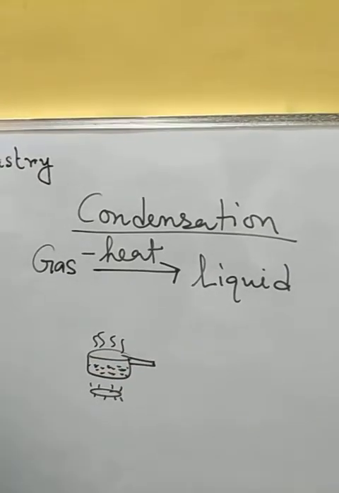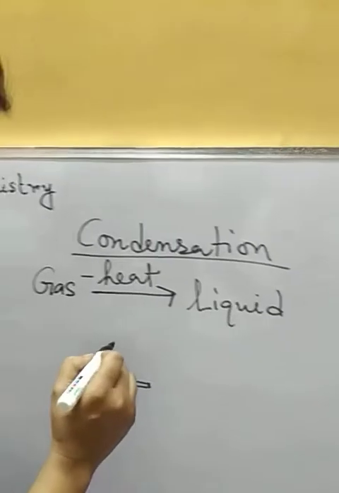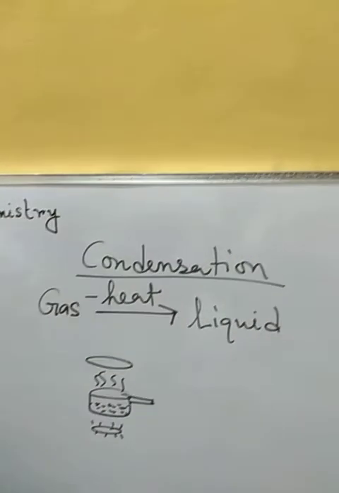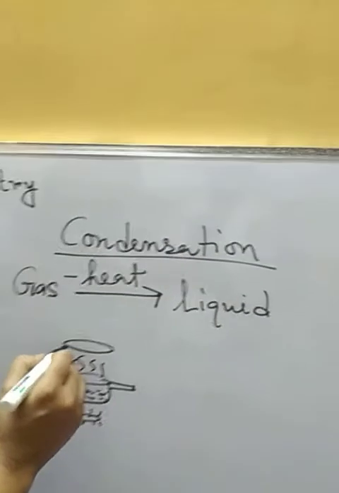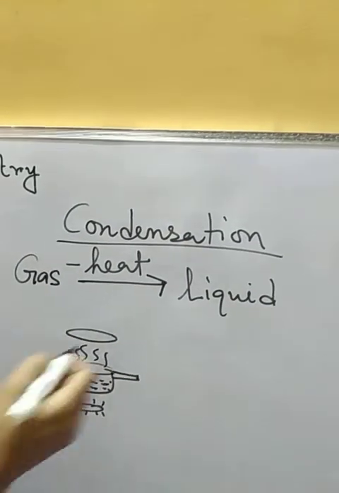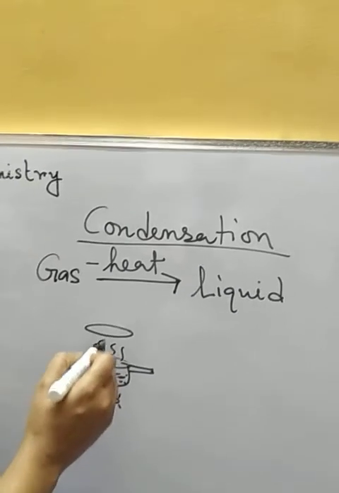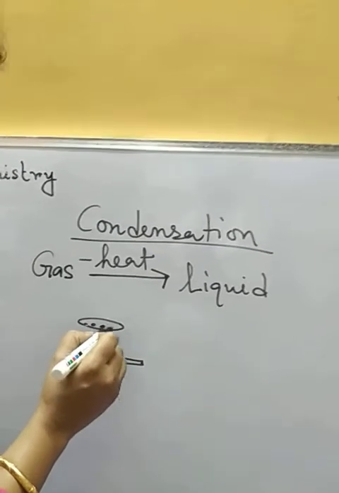Now in this vapor form of water, if you keep a plate which is at room temperature, then on the inner wall of the plate, which is directly towards the vapor, you will get some water droplets.